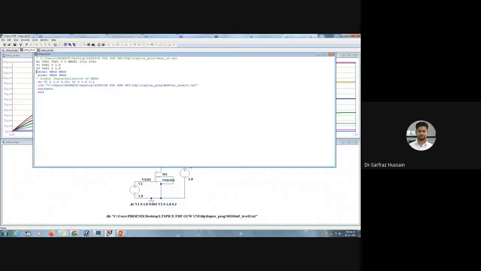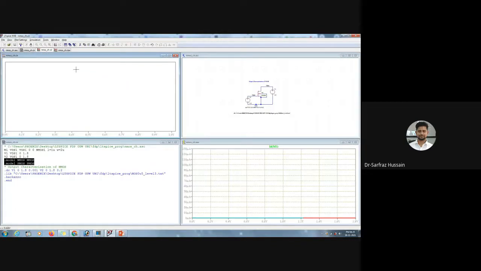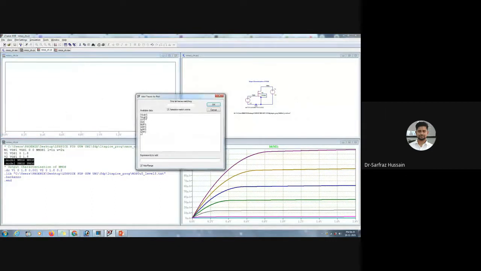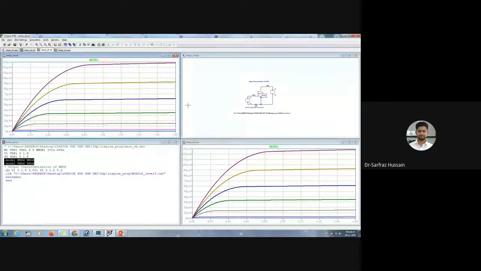Here you don't need these .model lines. Why? Because we are already getting this from this .lib. So even if you don't use this one, it will still work. Let us just run this one, and you can choose which ones you want to plot. So if I want to plot ID, I can just choose it. Here you can see I'm able to plot this one. Okay, just 1 minute.